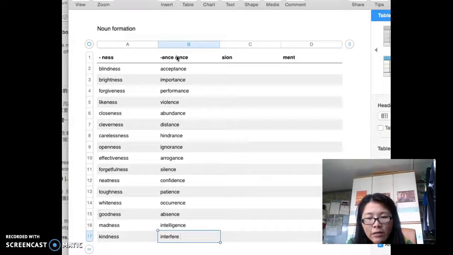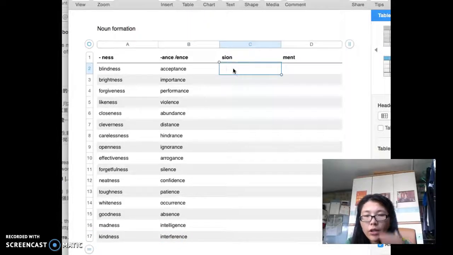Interfere, that means I disturb you. Okay, may I interrupt? That should be a similar meaning. So interference, change E to ENCE. So that is a noun form. Alright, so now the suffix -tion.